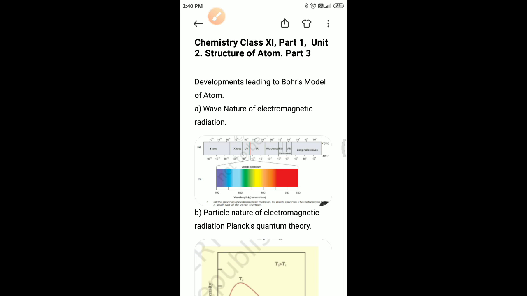As per James Maxwell, when electrically charged particles move under acceleration, alternating electrical and magnetic fields are produced and these fields are transmitted in the form of waves called electromagnetic waves or electromagnetic radiations.